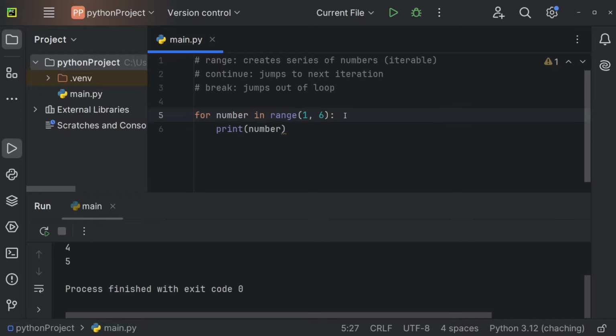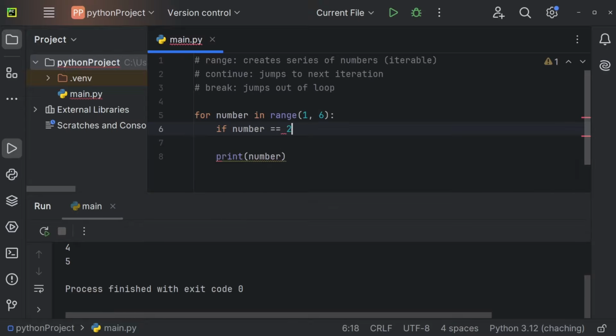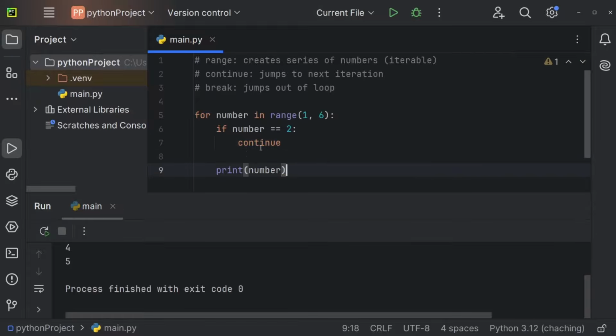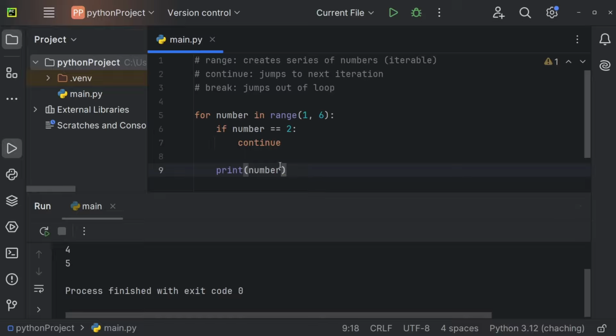But now let me, right before printing this number, do an if check. So if number is equal to 2, let's just continue. And let me execute this code. And you can see we're getting 1, 3, 4, and 5. But we're not getting 2 anymore. So continue actually means just break out of this iteration and continue with the next iteration. So just jump to the next iteration.